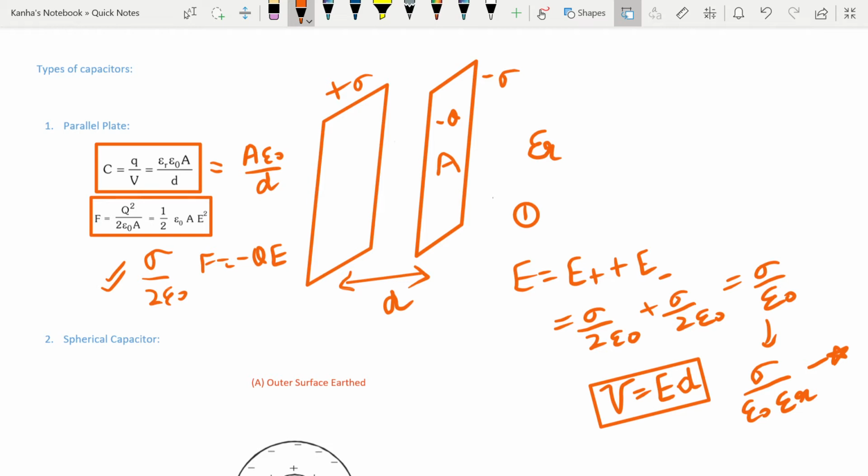This is a common question that generally comes in the paper. Using these two formulas, they ask you to find something, so I think it will be better if you just make a note of these.